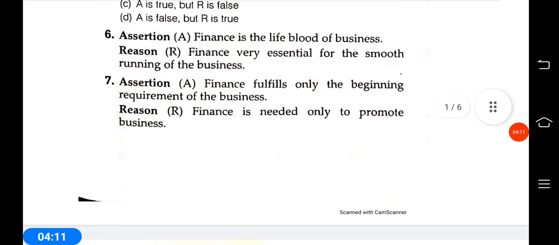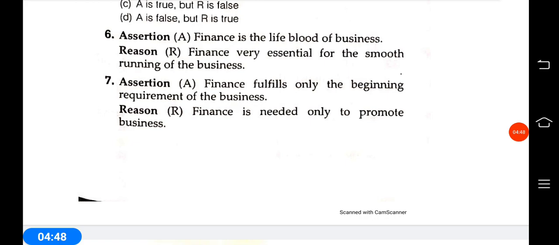Okay. Next question is 7 number. Assertion: finance fulfills only the beginning requirement of business. Reason: finance is needed only to promote business. In a business, in a corporation or in an organization, we always need finance, not only in the beginning but also in the long term and in any working of the organization.